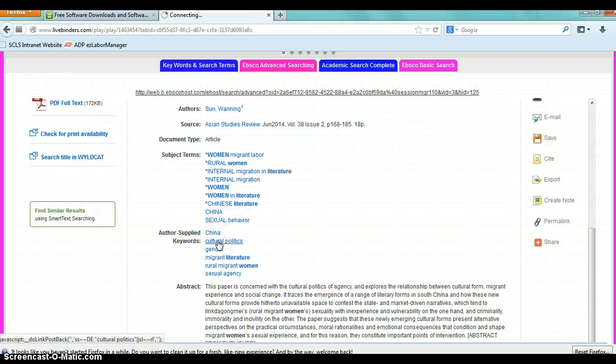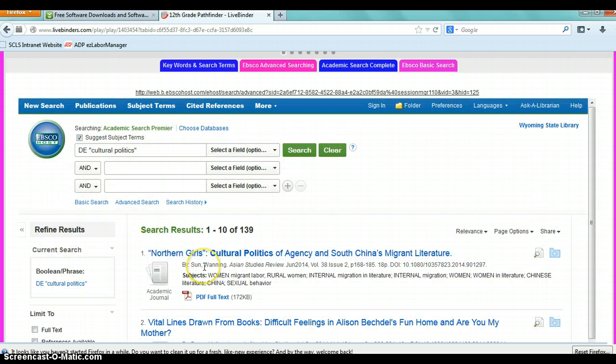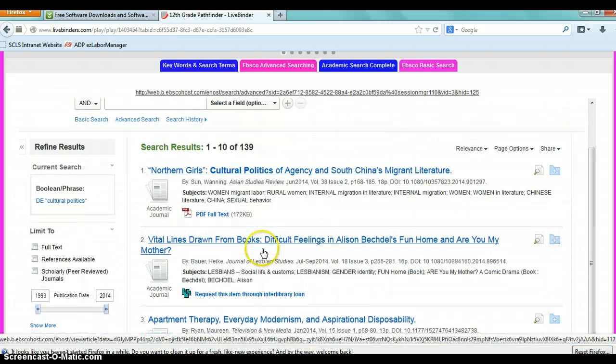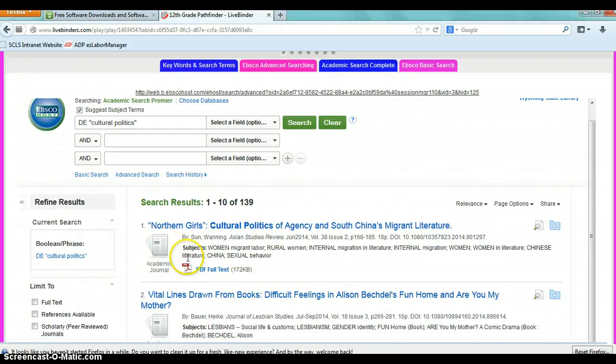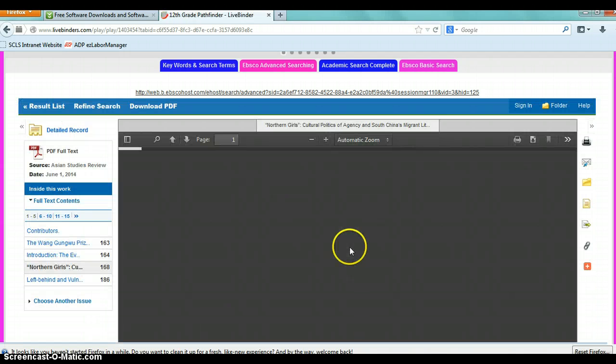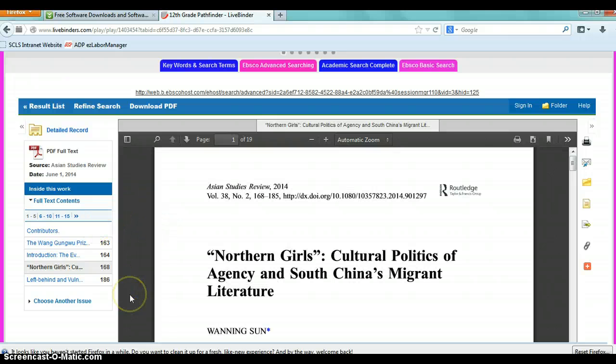So let's say we click on cultural politics. Now you can see it limited our search even further, because now we have a more specific search. It boiled our search down to 139 options. So let's take a look. If we click on one of these papers, it gives you a PDF full text. And there are a lot of nice options that EBSCO provides here too in helping you with your research and helping you wade through an immense amount of information, such as this full text table of contents.